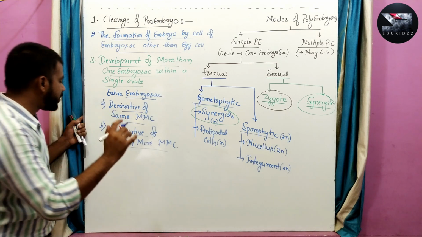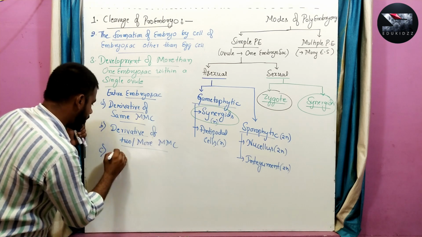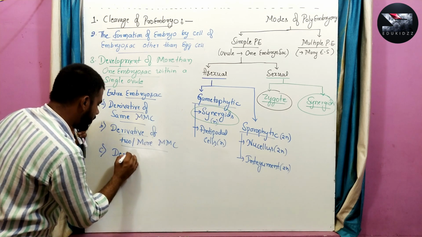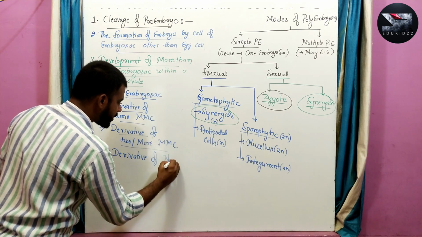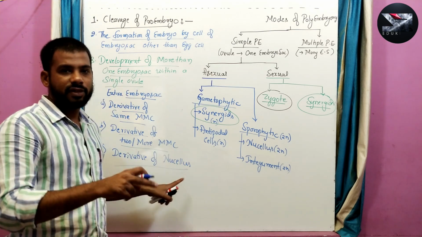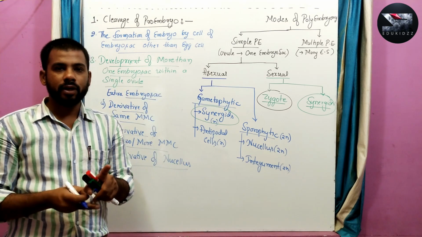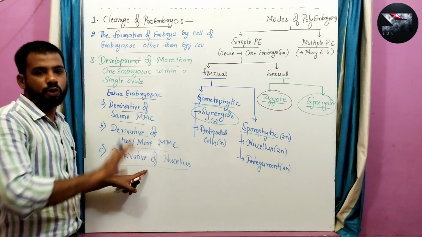And the third possibility is that it may be the derivative of the nucellus. The nucellar cells surrounding the embryo sac may give rise to an extra embryo sac.